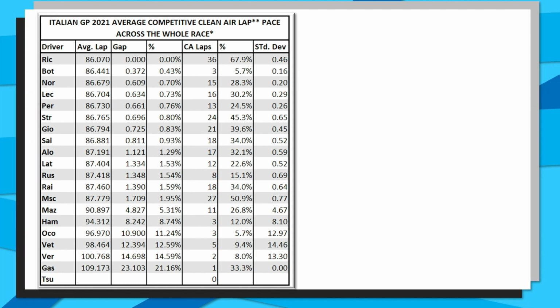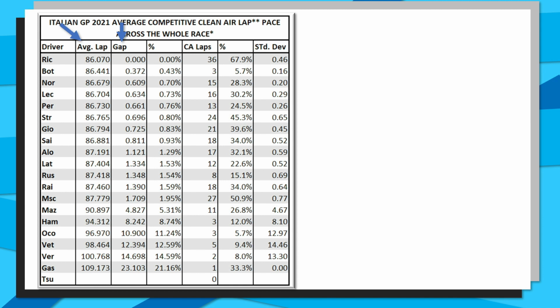So we then end up with the overall average lap time set, which had Daniel Ricciardo as the fastest driver in clean air by almost 4/10 to Valtteri Bottas, and then 6/10 back to his teammate Lando Norris, which is shown just here in the gap column. And as we can see from Nikita Mazepin downwards, there are a lot of erroneous values, with people that only have a certain number of clean air laps which weren't competitive at all.